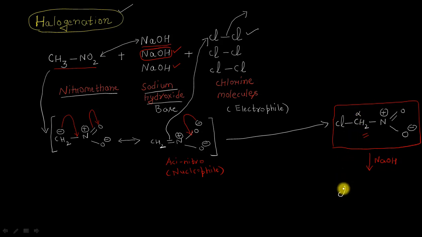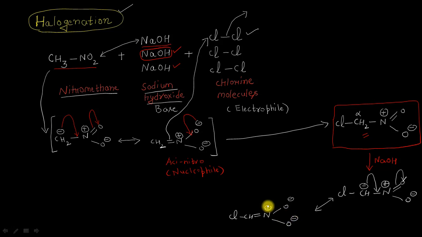So now we can write here chlorine CH. After abstraction of a proton, what will come is a negative sign here. The nitro group as usual here with oxygen negative, nitrogen having a positive charge, and of course in this case also resonance is possible, and we can show it like this. So it will be chlorine here, CH, double bond nitrogen atom, single bond oxygen negative here, single bond oxygen negative, and a positive sign of course on the nitrogen atom.